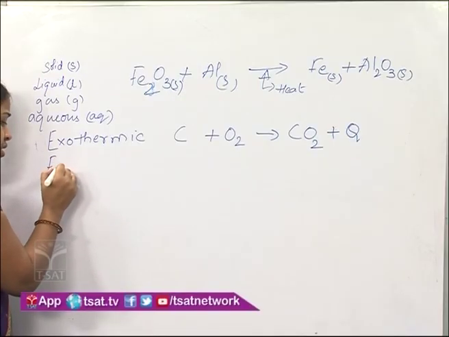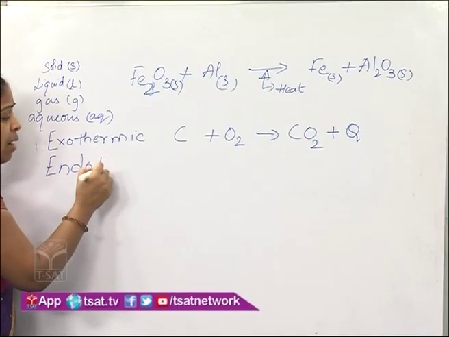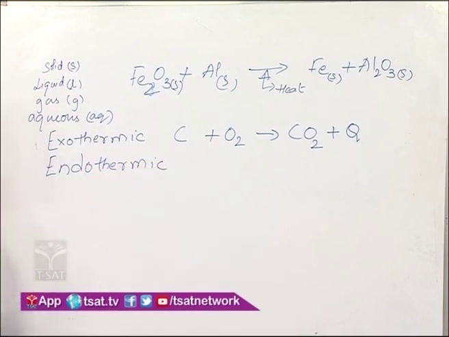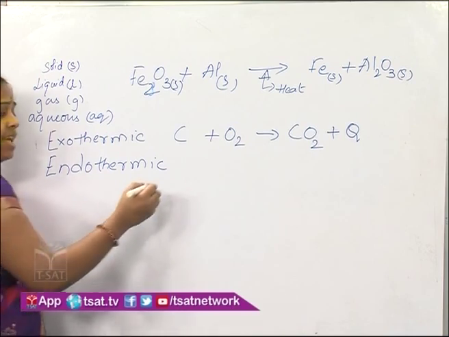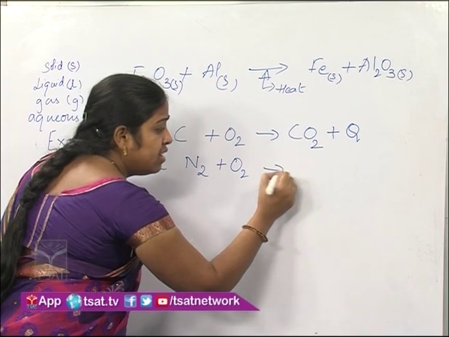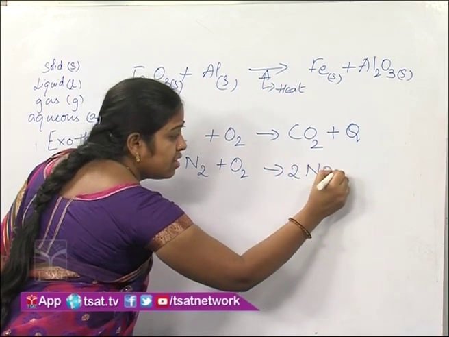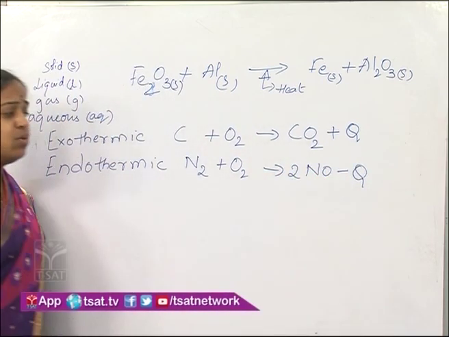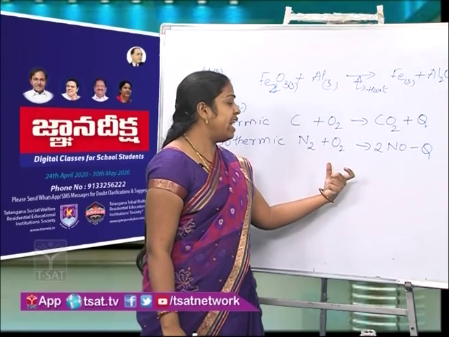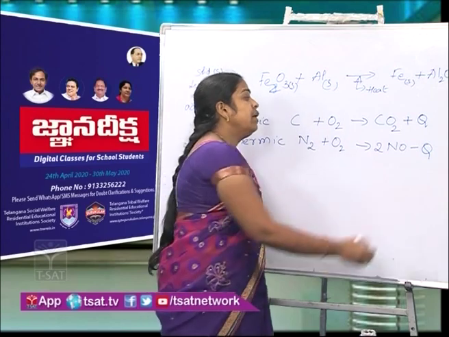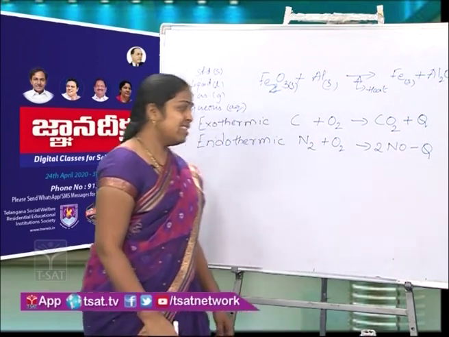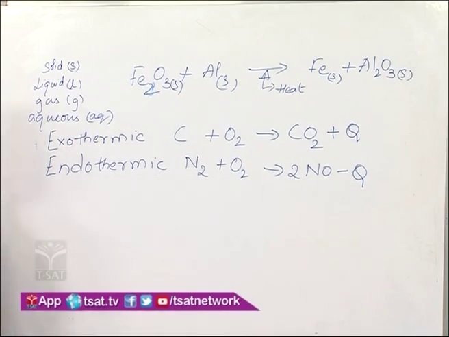Similarly, if heat is absorbed during a reaction, then it is called an endothermic reaction. For example, nitrogen reacts with oxygen to give nitric oxide, minus Q. Here this Q is the amount of heat energy utilized for the reaction to happen. Plus Q represents exothermic reaction and minus Q represents endothermic reaction.